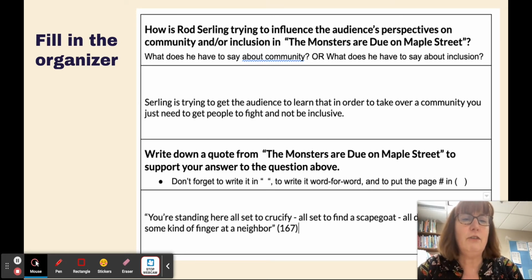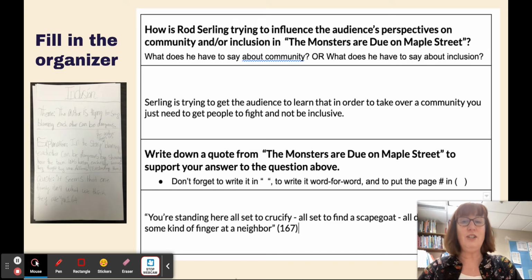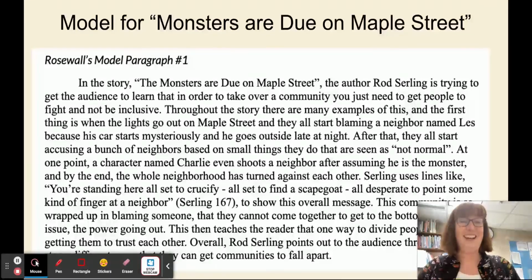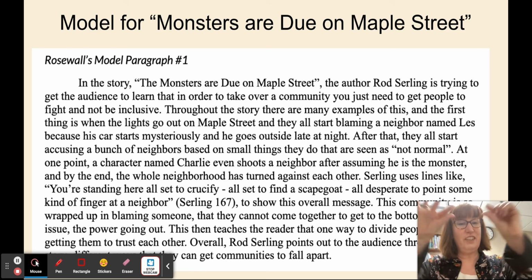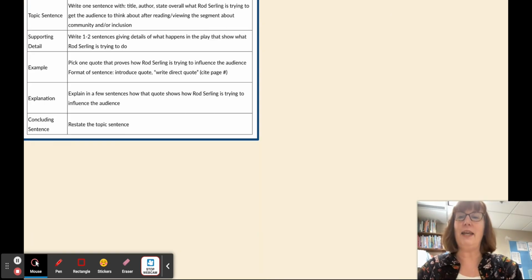So my answer to that question is that Serling is trying to get the audience to learn that in order to take over a community, you just need to get people to fight and not be inclusive. After I looked at the posters, I found a quote that I thought would explain that well. Now, in order to turn that into a great, big, beautiful paragraph, I need to do more than just answer those two questions. I need to expand and explain.